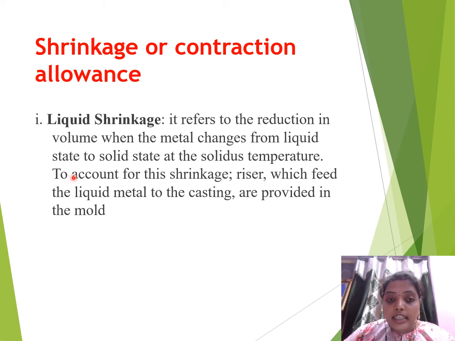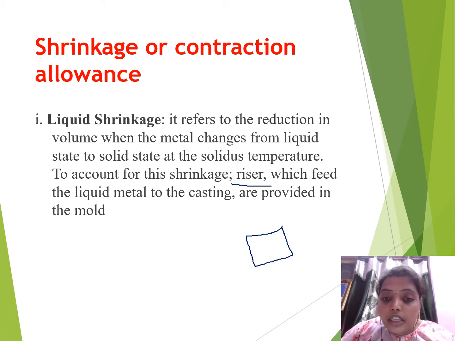To reduce this shrinkage, what are we using here? We are using the riser to feed that mold cavity. If the shape of the mold cavity changes after the freezing temperature, what will happen? The liquid molten metal will reduce its volume, and that means the final shape of the object also decreases. To reduce that defect, we are using a riser.